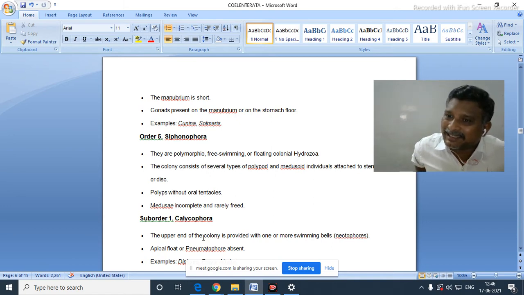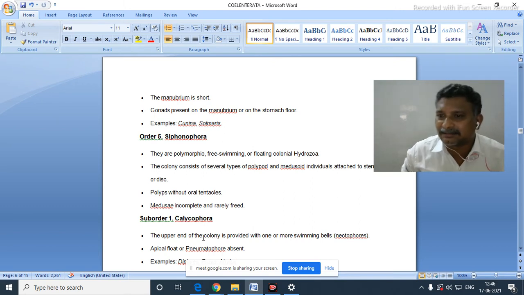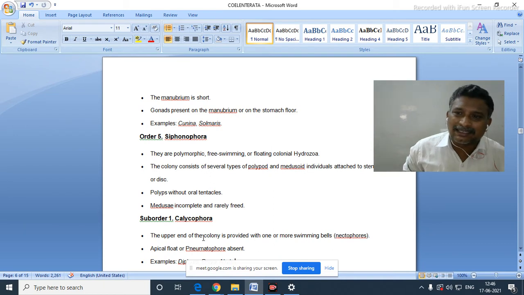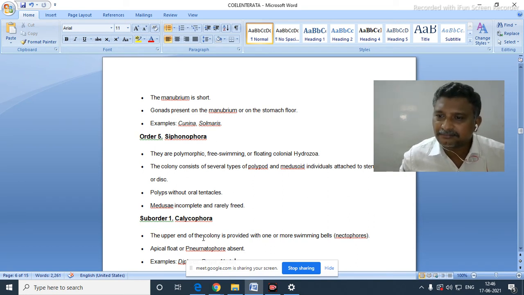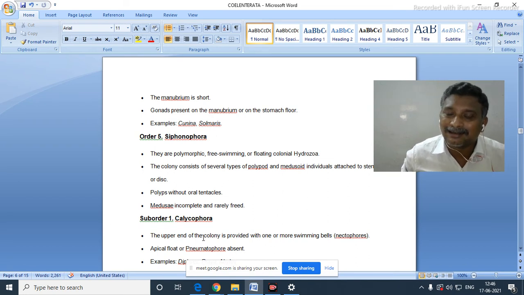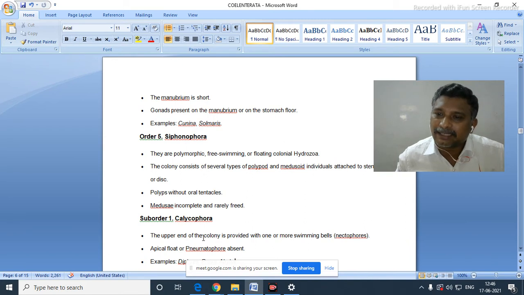Air-secreting glands and gas-secreting cells are present in the bag, and the bag is filled with gas automatically, which makes the organism float on the water. But it is not needed here, because these organisms are already provided with swimming bells.